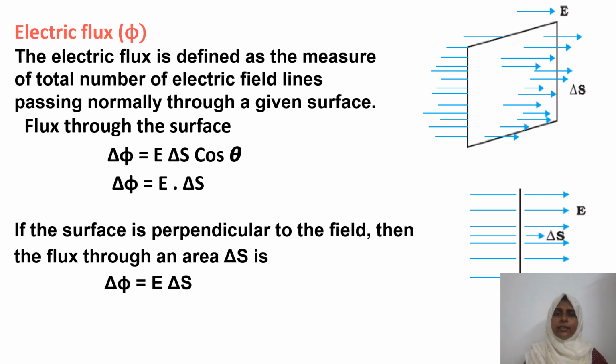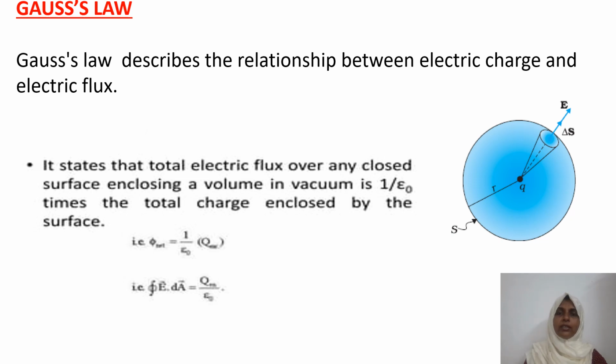Then by using the concept of electric field lines and electric flux, there is an important law known as Gauss law. Next we have to state Gauss law. So we understood that Gauss law describes the relationship between electric charge and electric flux. So how can we state it? It states that the total electric flux over any closed surface enclosing a volume in vacuum is 1 by epsilon 0 times the total charge enclosed by the surface.